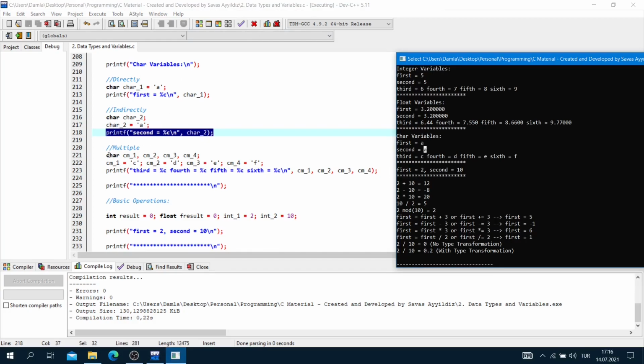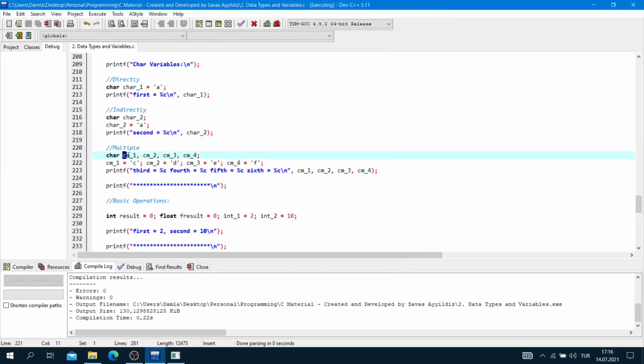In multiple way, char multiple 1, char multiple 2, char multiple 3, char multiple 4 and semicolon. Char multiple 1 is equal to quote C quote semicolon. Char multiple 2 is equal to quote D quote semicolon. Char multiple 3 is equal to quote E quote semicolon. And char multiple 4 is equal to quote F quote and semicolon.